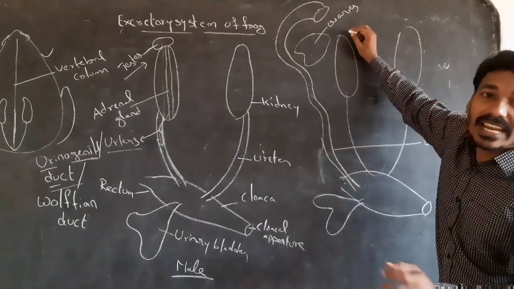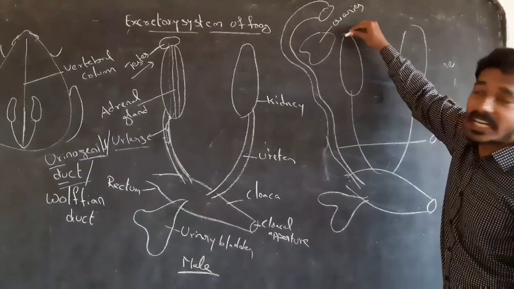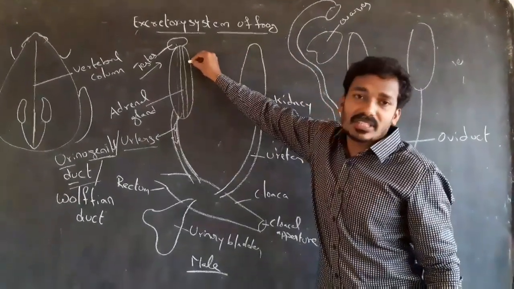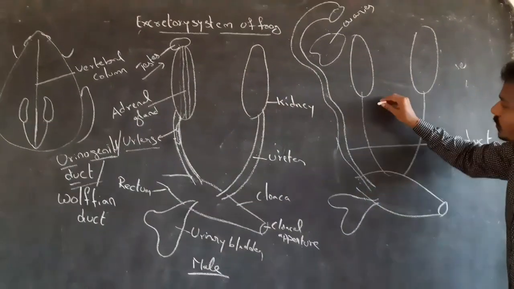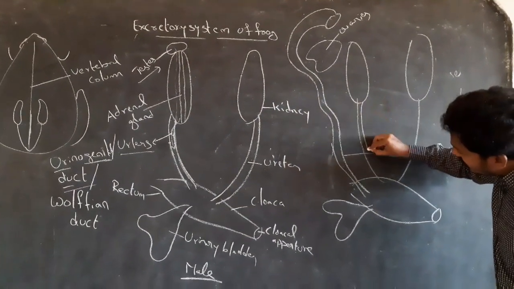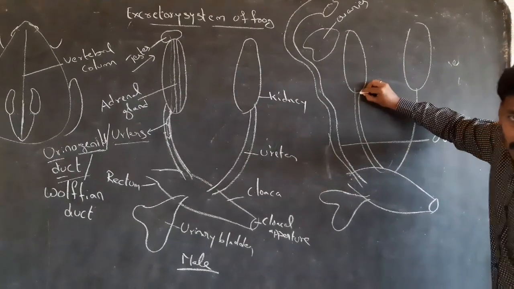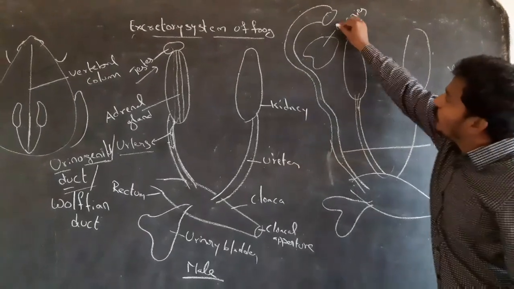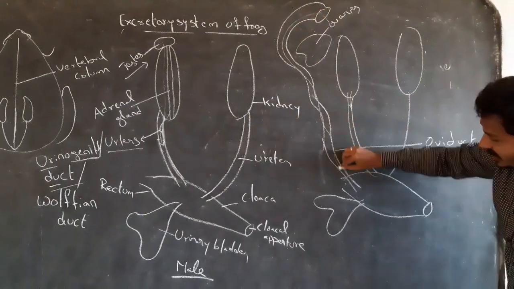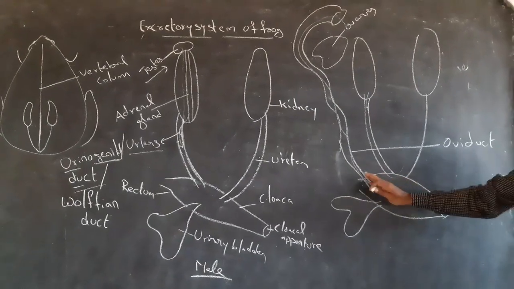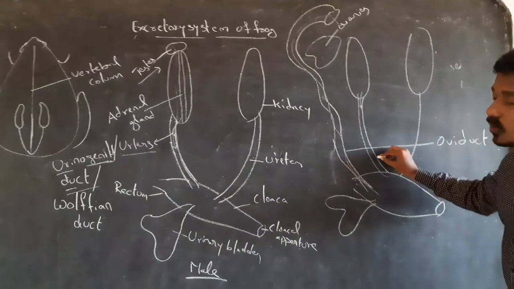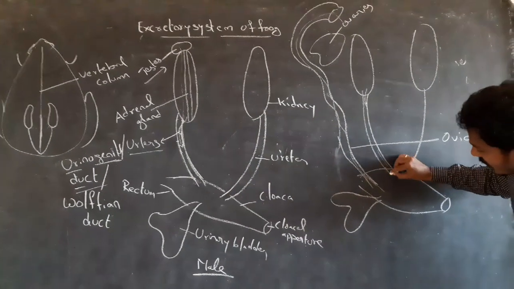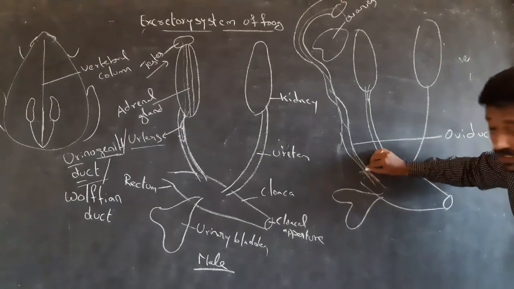There is no functional attachment of ovaries, but in males testes are functionally attached with kidneys. So in the female frog, the ureter carries only urine. Eggs are carried by the oviduct. The oviduct and ureter open separately into the cloaca.